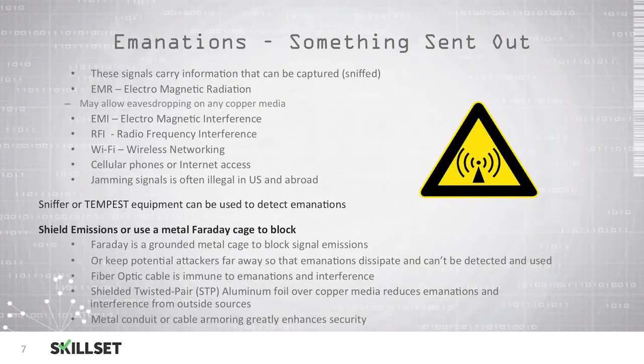Emanations are signals that are emitted when electronic devices are being used, and these signals can carry information that can often be captured or sniffed. One type is electromagnetic radiation, or EMR, which could allow unauthorized individuals to eavesdrop on copper media. Electromagnetic interference, or EMI, and radio frequency interference, or RFI, can also allow an attacker to capture emanations.